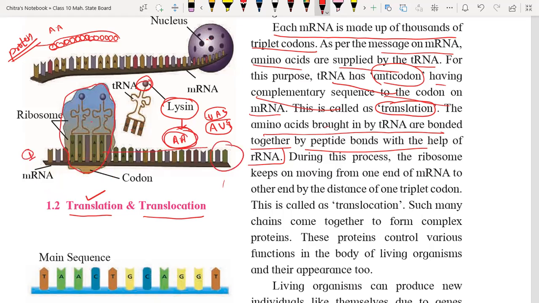That's why this process is called translocation. Translocation means the moving of ribosomal RNA from one end to another end. Understood?